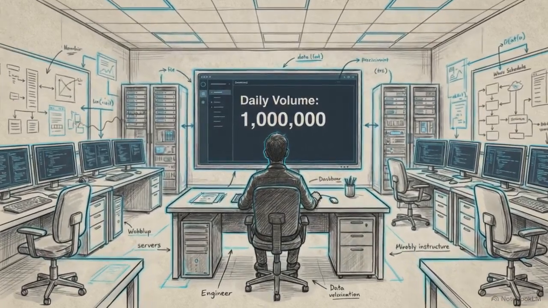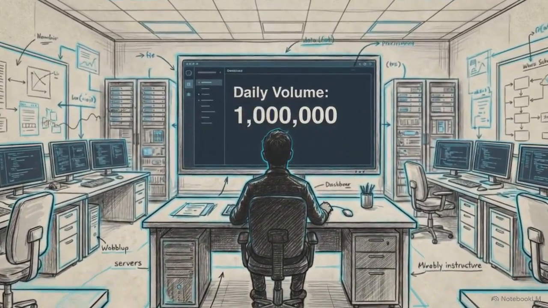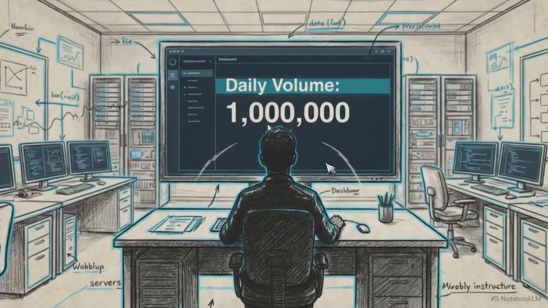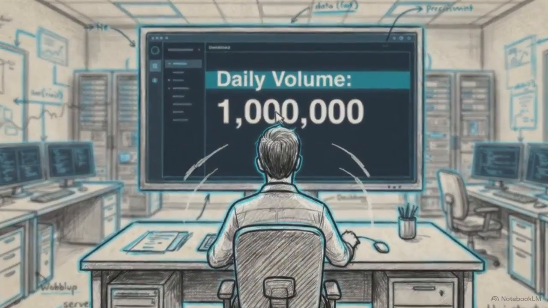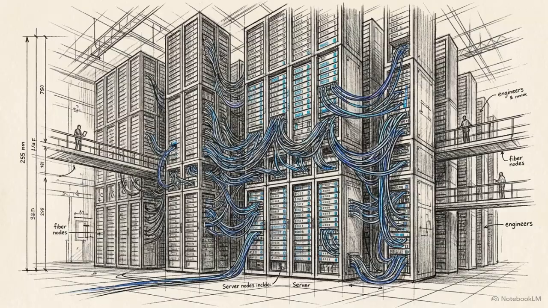Look at this dashboard simulating a global e-commerce payment backend. The engineering prompt requires this system to process 1 million transactions daily. The instinct is to treat this as a high-throughput scaling problem, requiring heavy sharding and optimized compute. This breakdown shows the reality of that requirement.